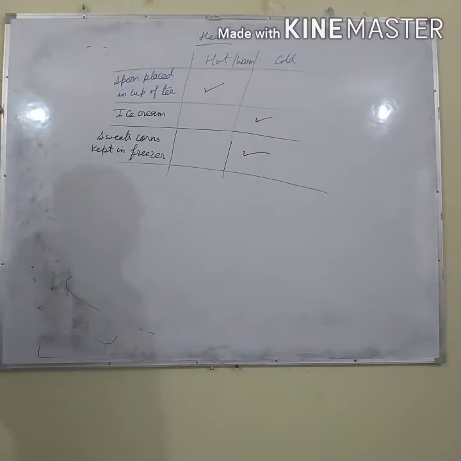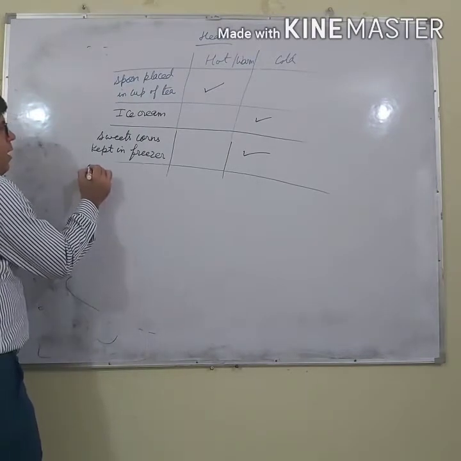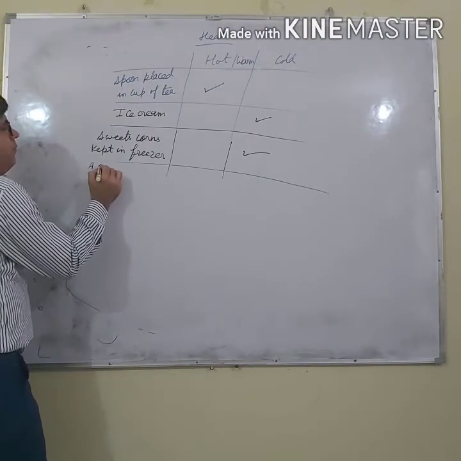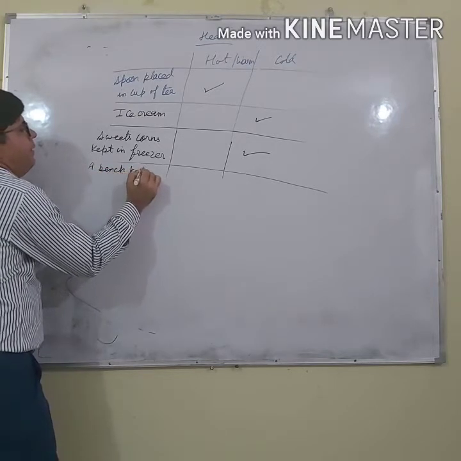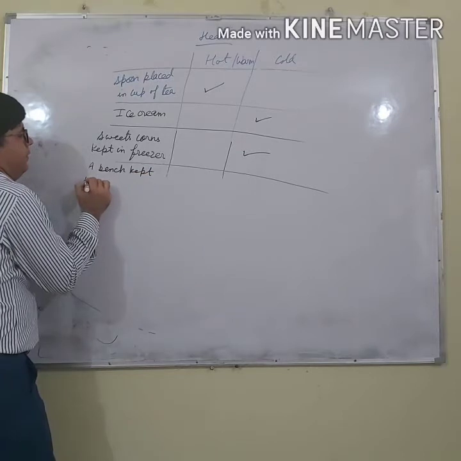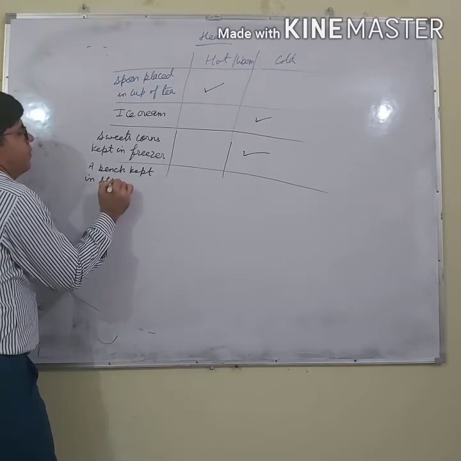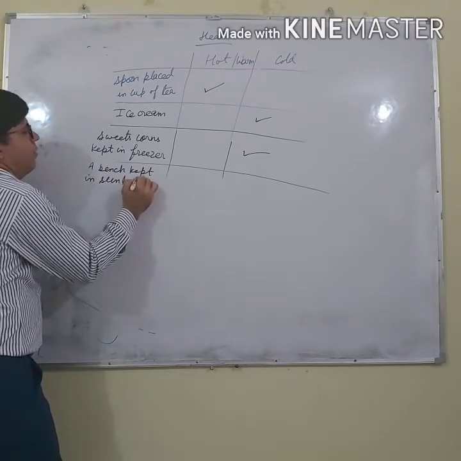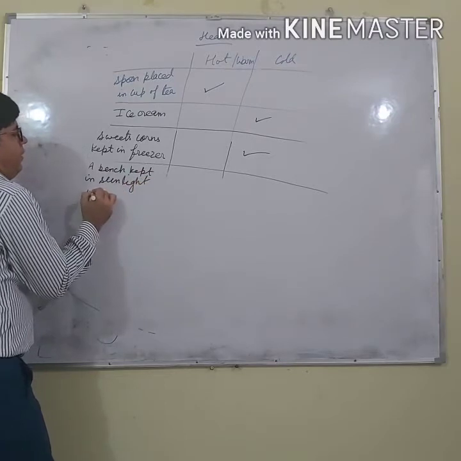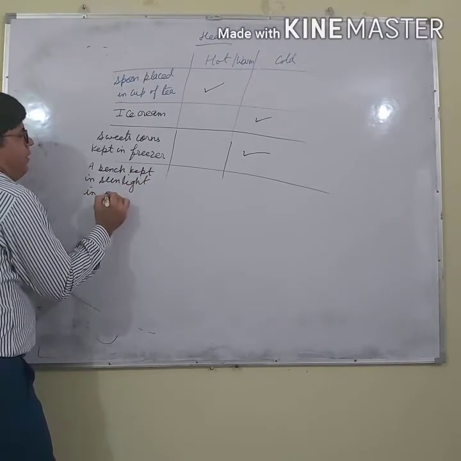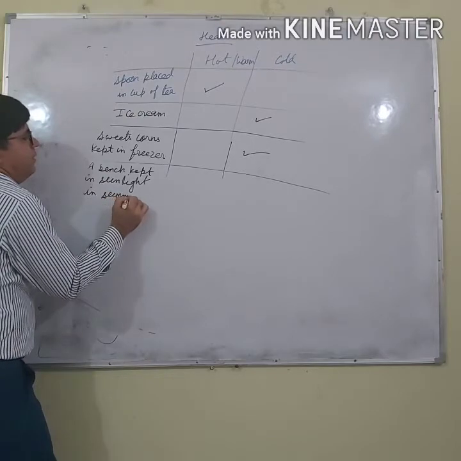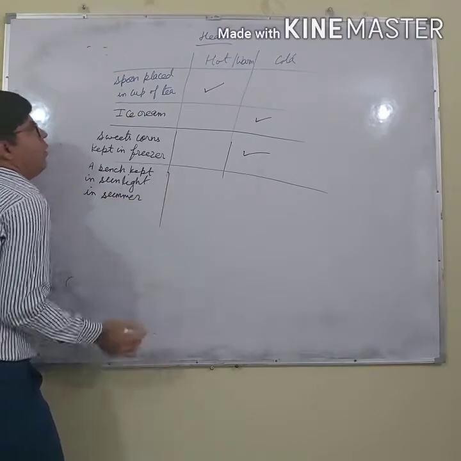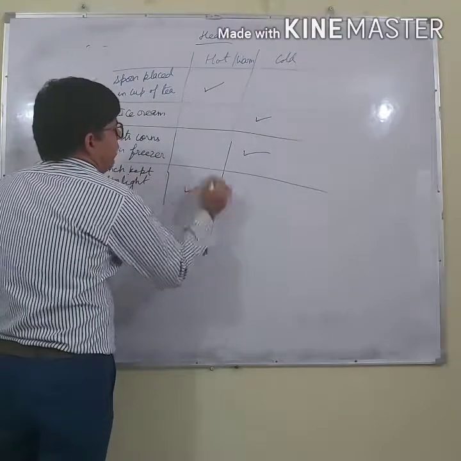Next one is a bench kept in sunlight in summer. Is it hot or cold? It's hot.